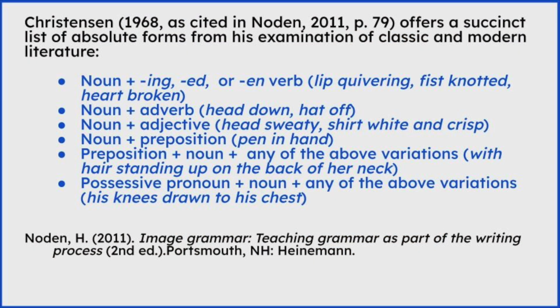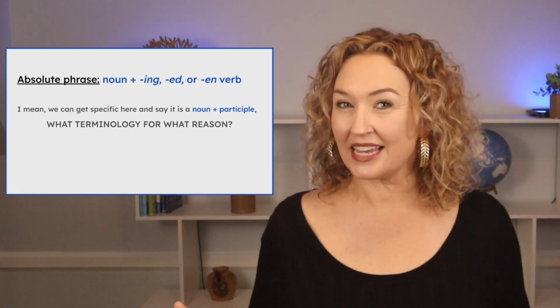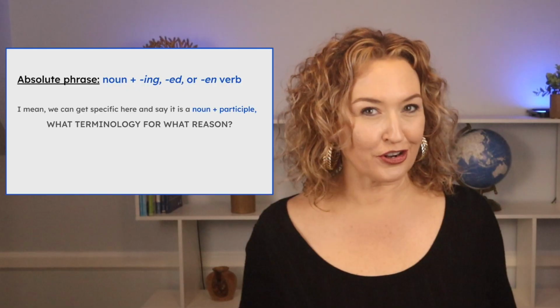So Christensen in 1968 went through a bunch of literature, and these are the ways that he found absolute phrases constructed. That's a lot of ways. We don't need to overwhelm our students like that. So instead of giving them this definition, let's go to the most often used group of words that creates an absolute phrase. And it's super simple, y'all. It's a noun plus an ing, en, or ed verb.